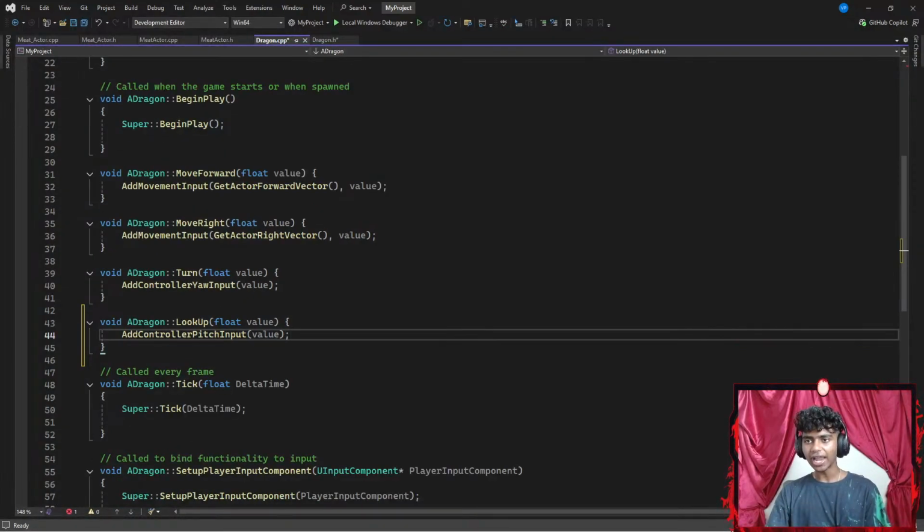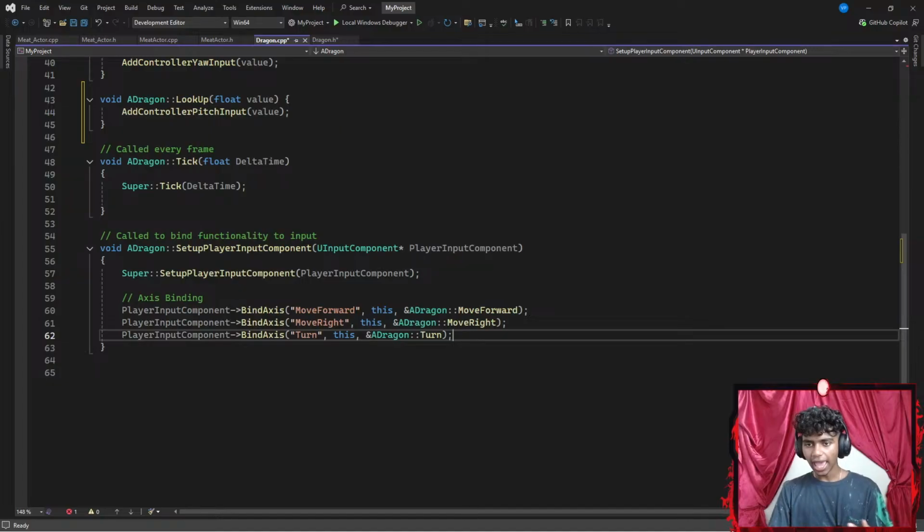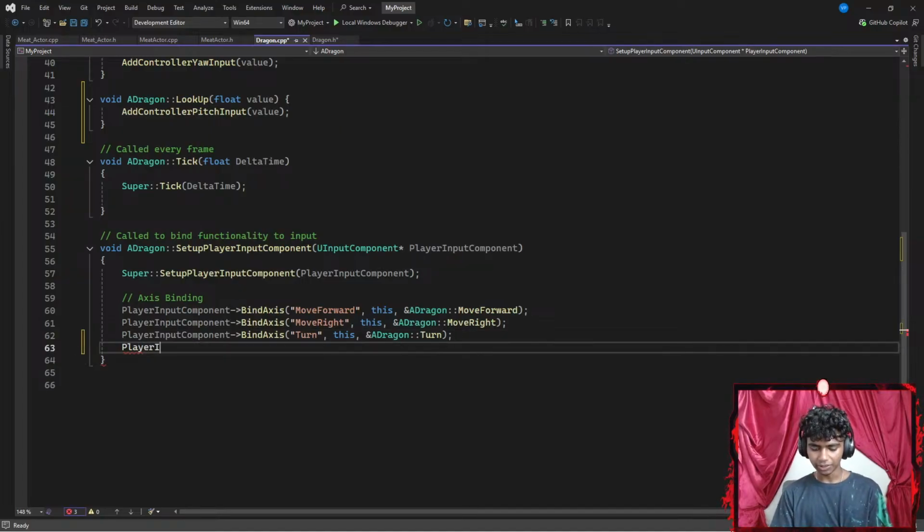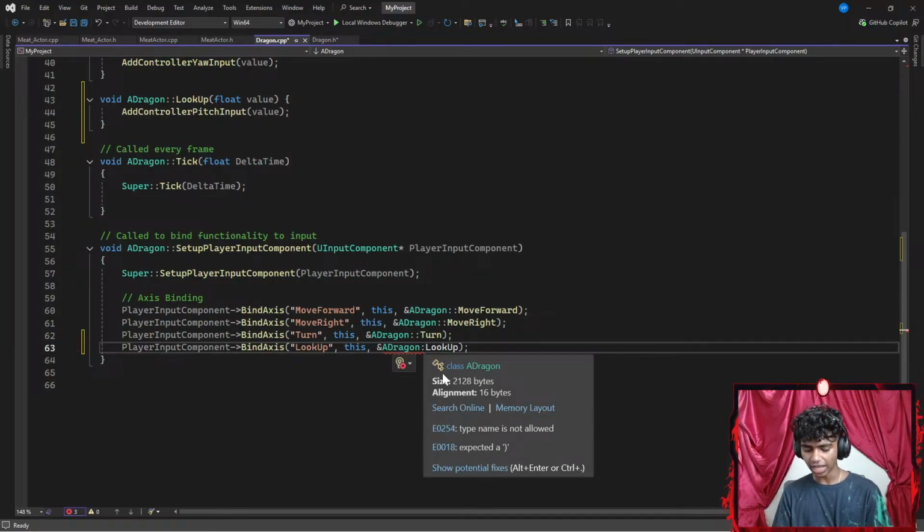And then once I'm done with that, I'm going to go all the way down here and bind something. So I'm going to go with player input component, pointing towards something like bind axis with a pair of parentheses that requires a turn parameter. Actually not turn, this is going to be lookup. My bad, guys. I want to look this object up that I'm currently working on. Then I go with the memory address of my dragon, the lookup method, ending with a semicolon. Actually, the lookup function. I'm going to add two colons here.